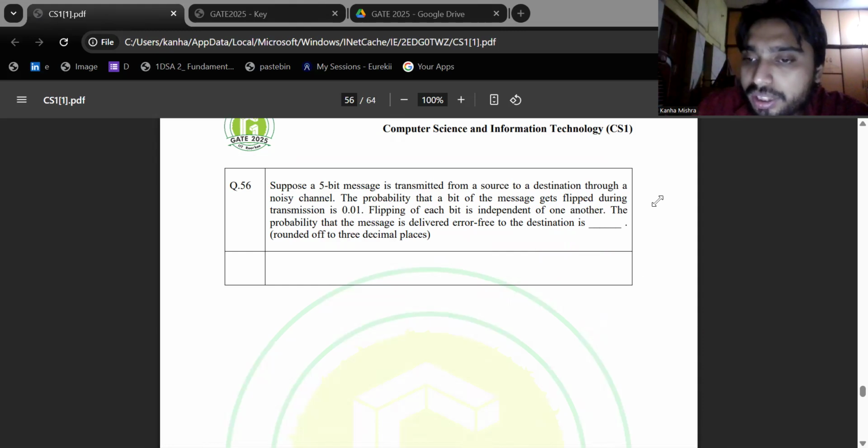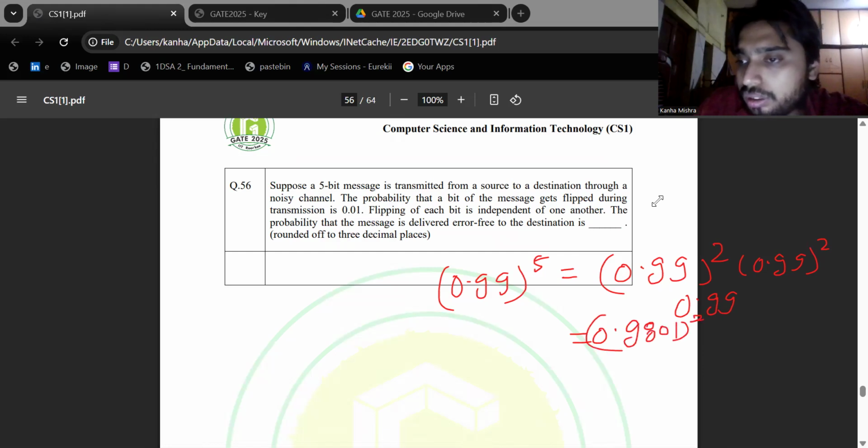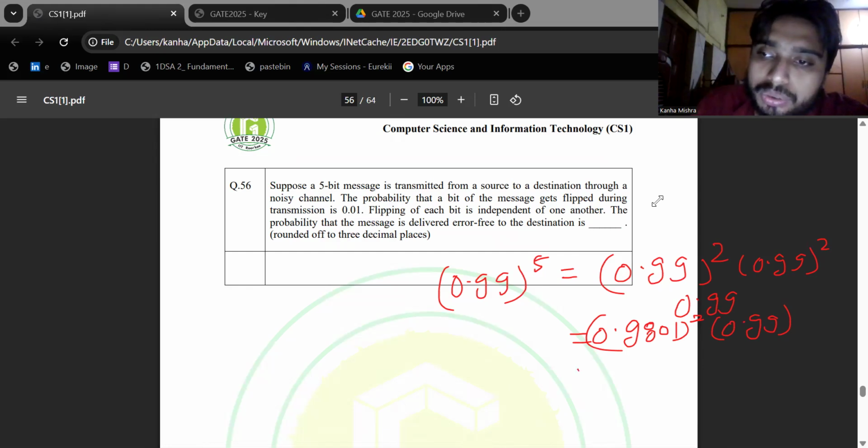So 0.99 to the power of 5 is 0.99 squared times 0.99 squared times 0.99, which is 0.9801 squared times 0.99.